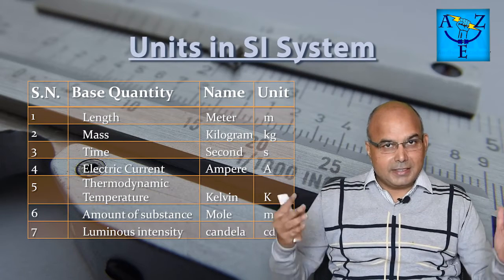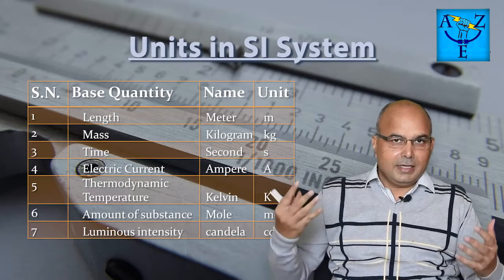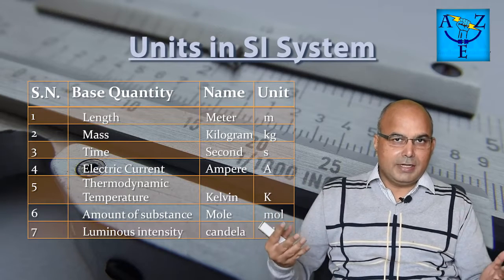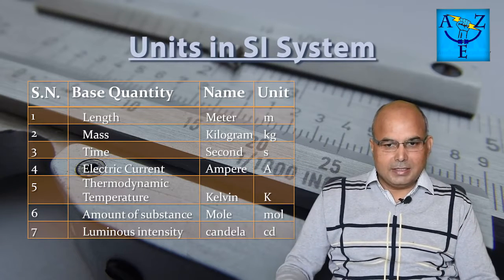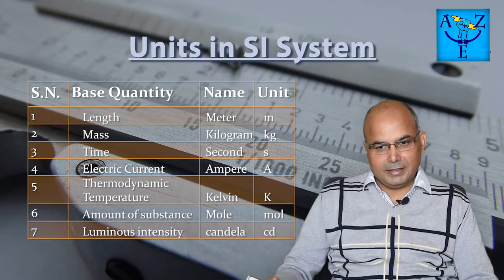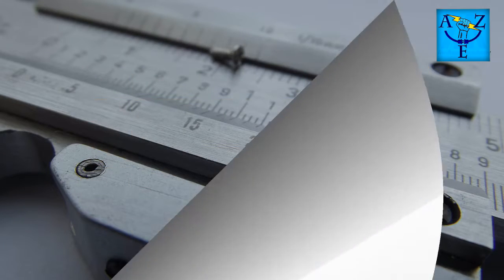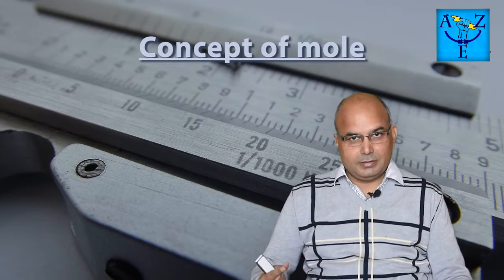And for measuring the intensity of light, for example, if there is a tube light, it is giving you heat and it is also giving you light. If you are measuring only the light, this is called luminous intensity, and this is measured in terms of candela. So these are the 7 units, and the symbols of those units are shown as follows. You can see the picture and find out what these units and symbols are.